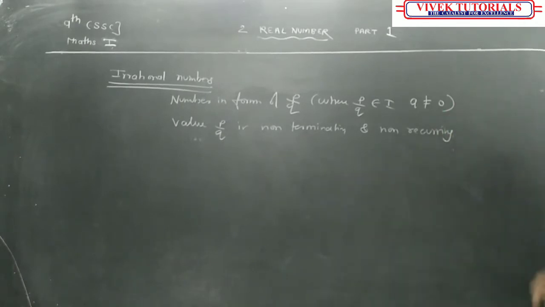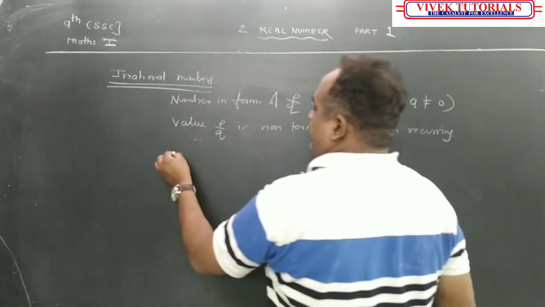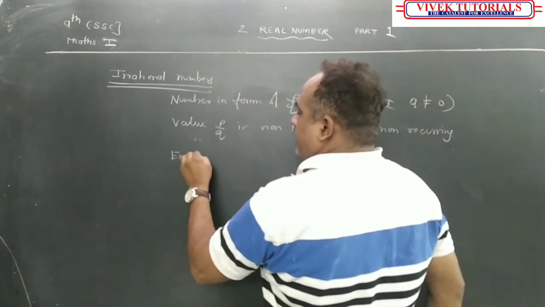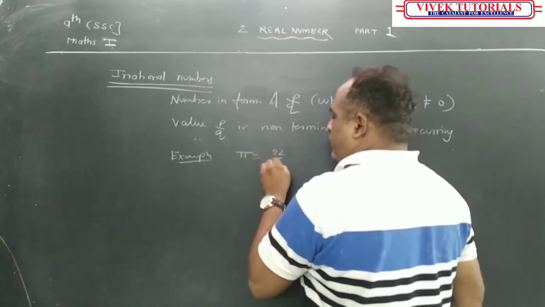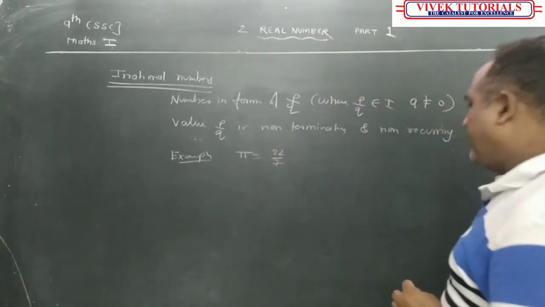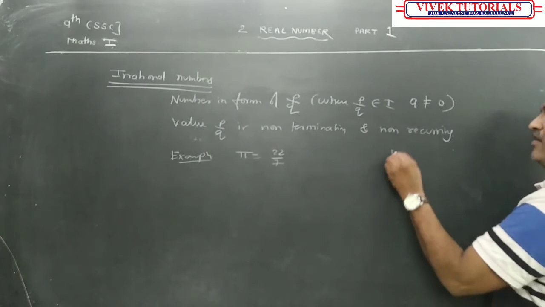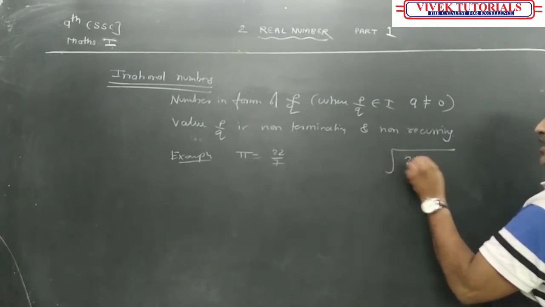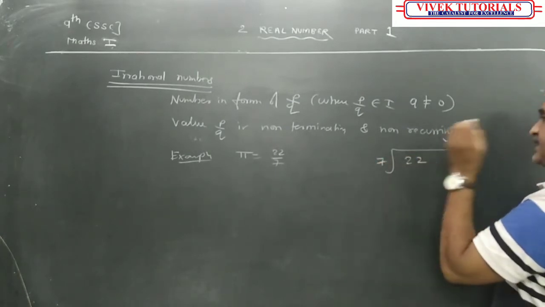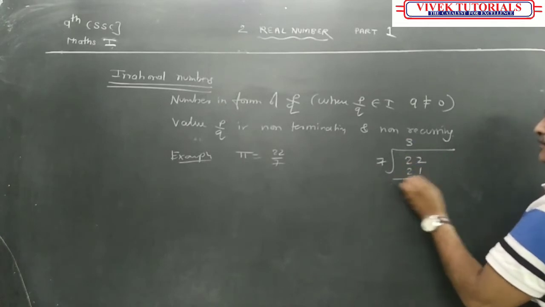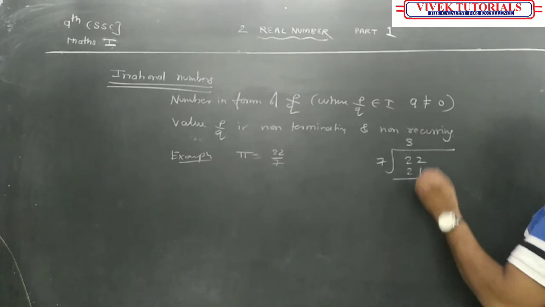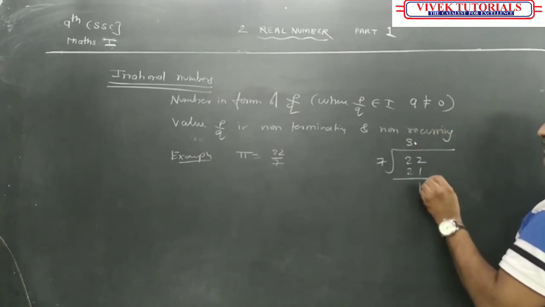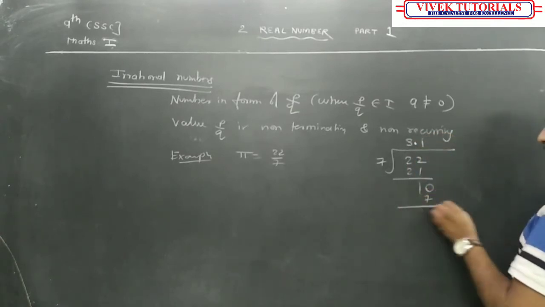They will neither terminate nor recur. The best example for non-recurring is pi. The value of pi was 22/7. Now let us find the value of 22/7. This is 22, here it is 7, 3s are 21. So 1 is left. 1 means we have to put a point, it will be 0. 1s are 7.